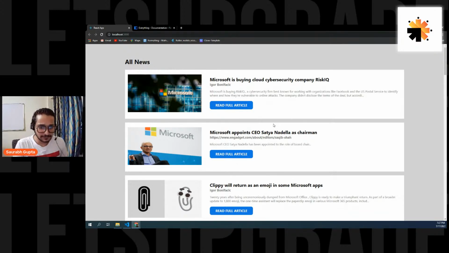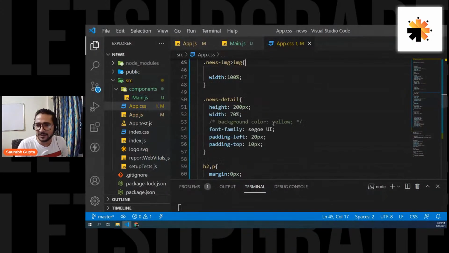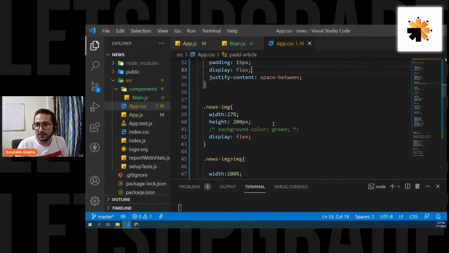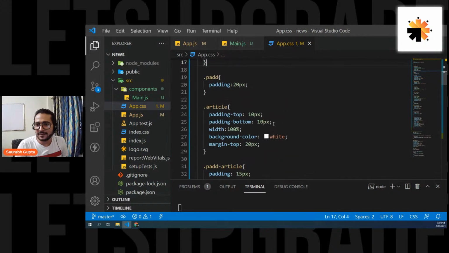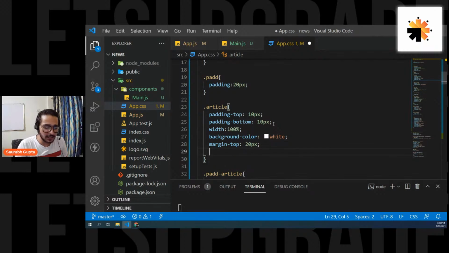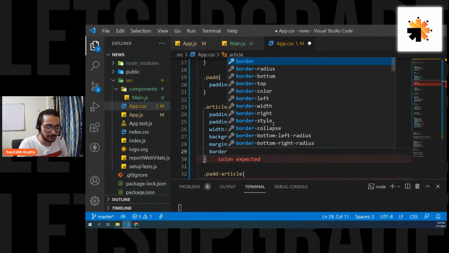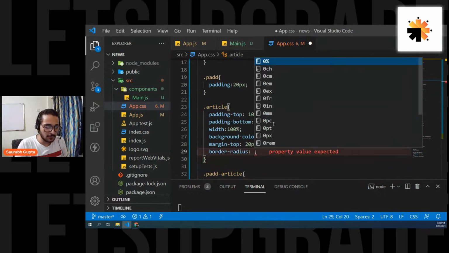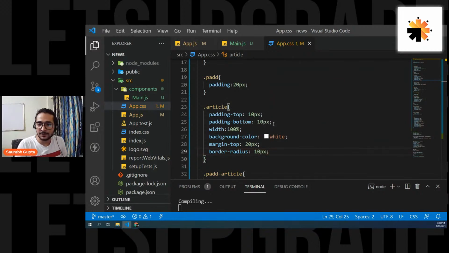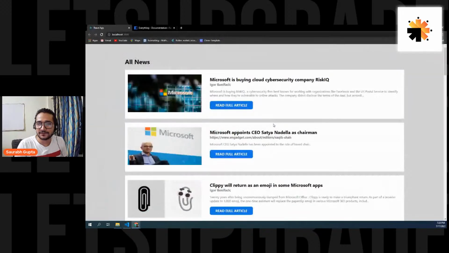Now you can change, give some shadows to it and whatever you want. So you can give some border radius to it as well. Go to the article thing and give it again a border radius of 10 pixels here. You should have some border radiuses around it.